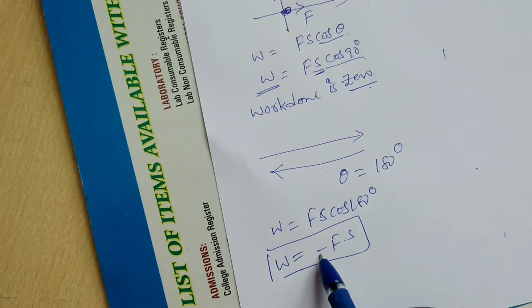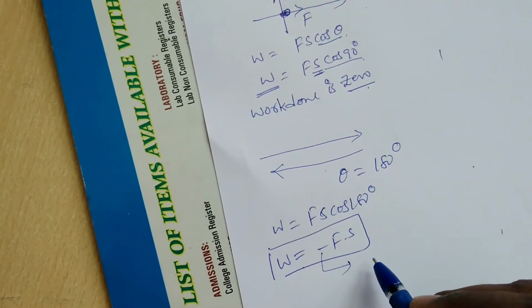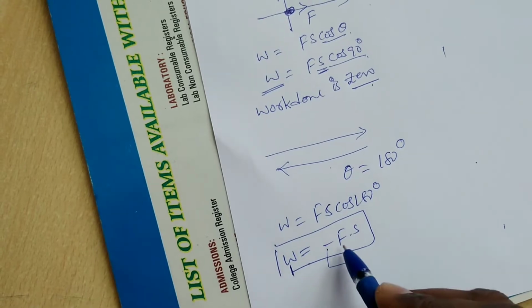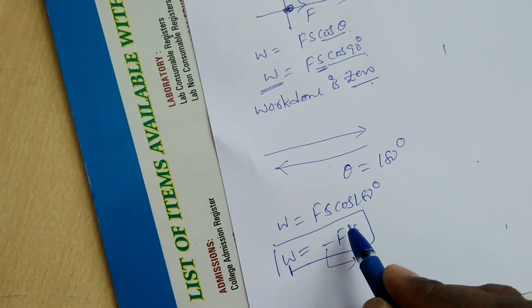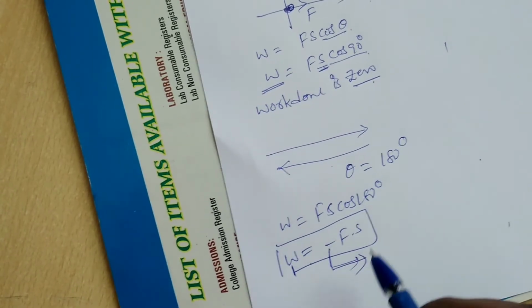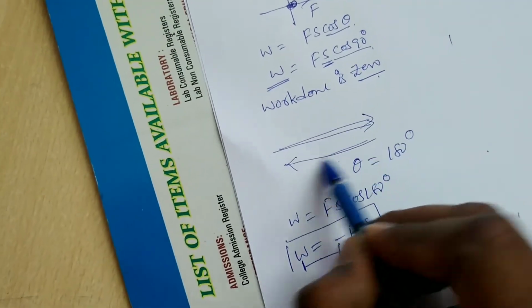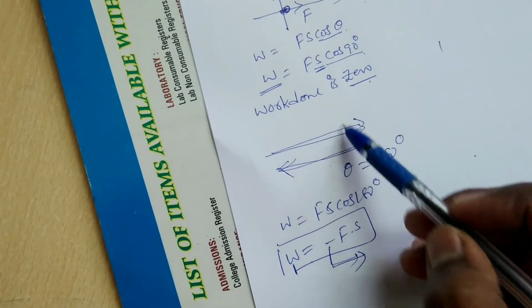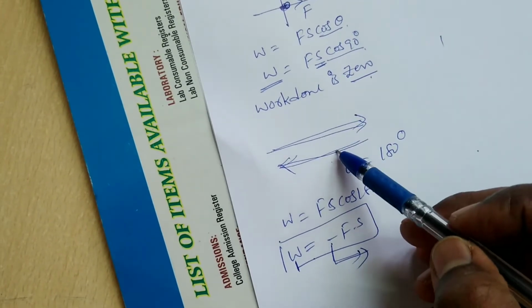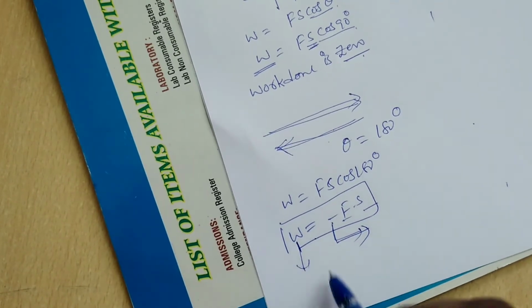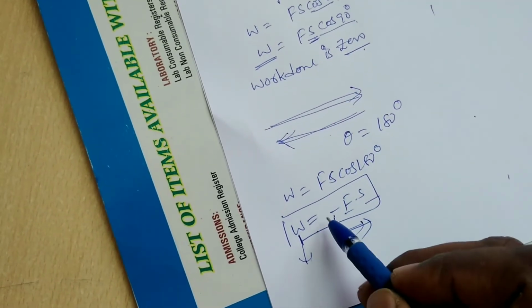Here work done is negative. Work done is negative means these two directions are opposite. The negative represents that one is the forward direction and another is the backward direction. It represents the directions of force and displacement. Actually work is always positive only, but the direction is represented like that.